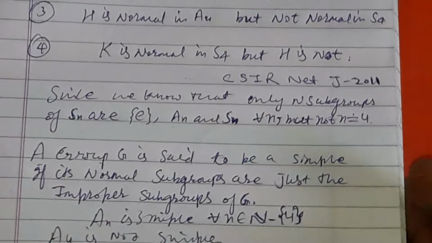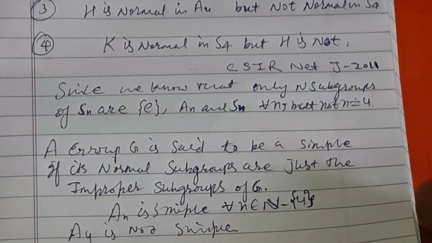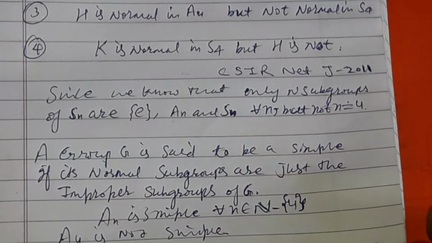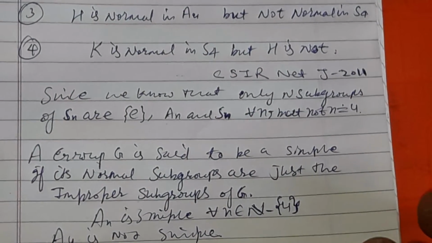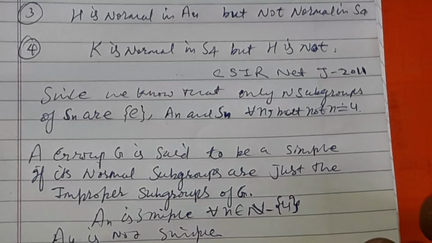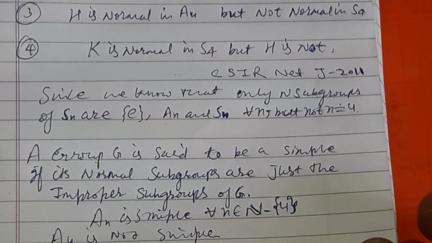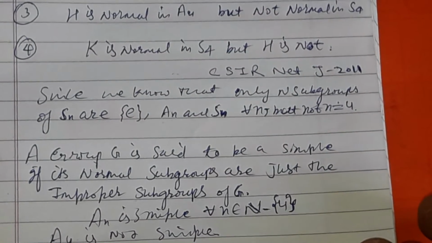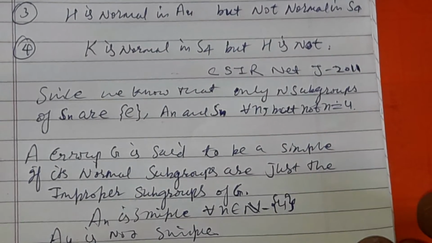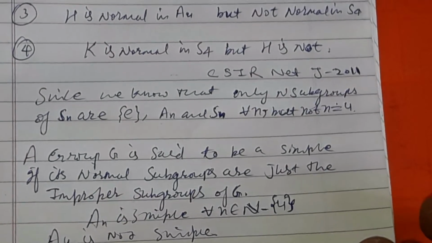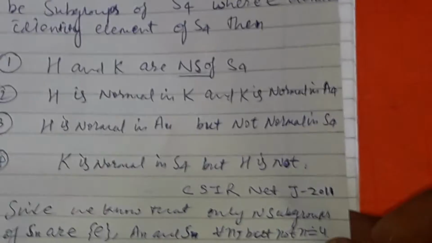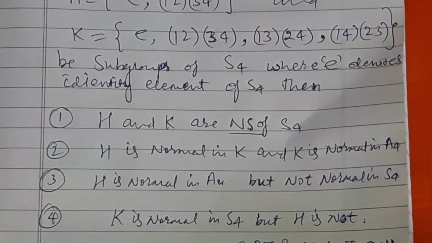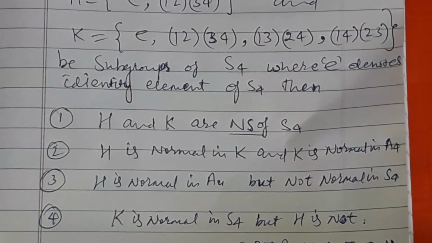If you are in the exam hall, you only apply this. For n not equal to 4, An is simple and Sn has only one proper normal subgroup. At n equal to 4, S4 has two proper normal subgroups: one is the alternating group and the other is this K, which is given here. So our first option says that H and K are normal subgroups of S4.